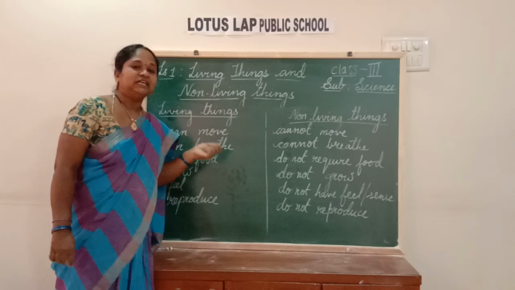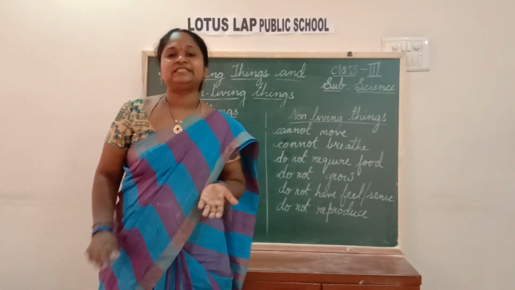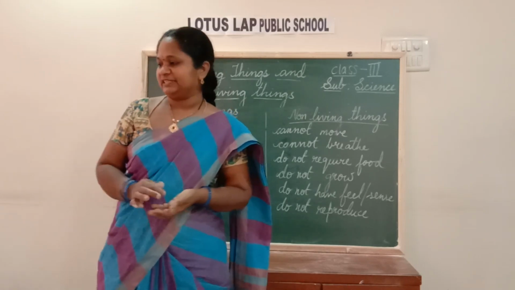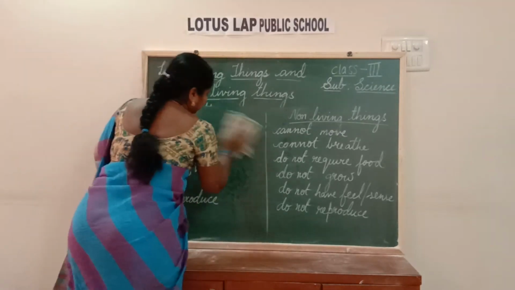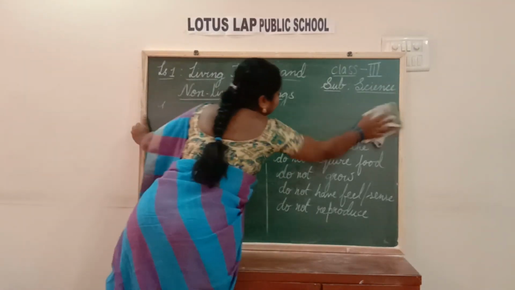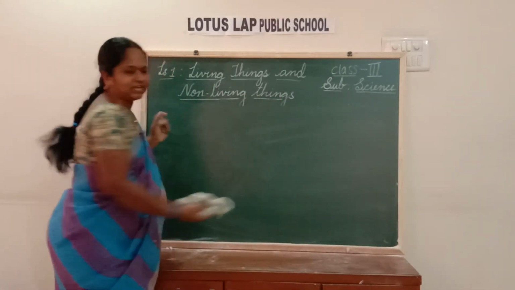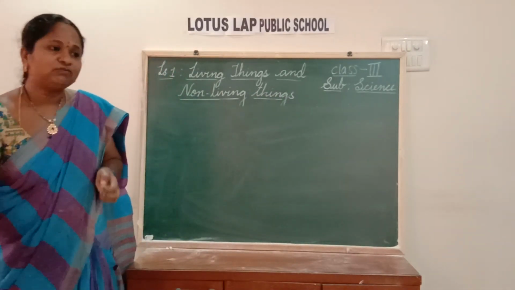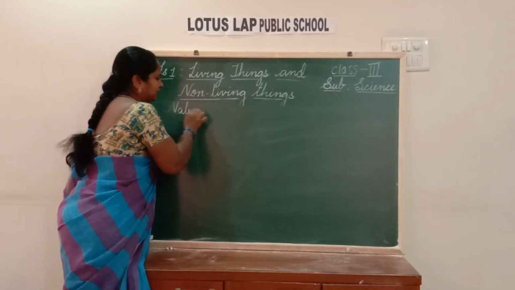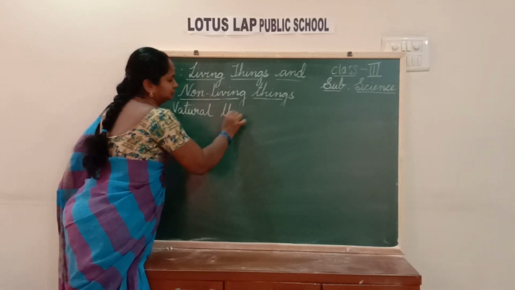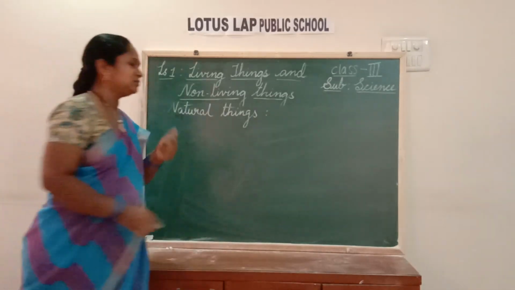Is it not, children? And today we are going to discuss what are natural things and what are man-made things also. Then what are natural things, children? Can anyone think what natural things are? Now we discussed what are living and what are non-living only. Then what are these natural things? Natural things are which are in nature only. What are those? See, the sun.